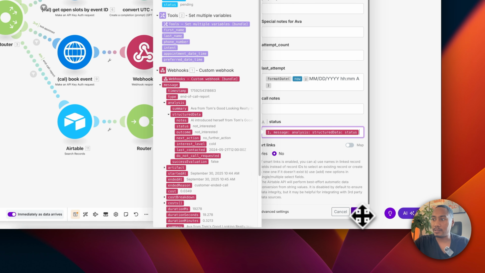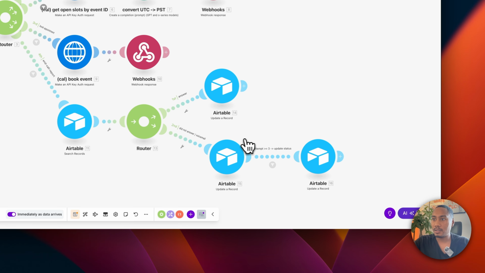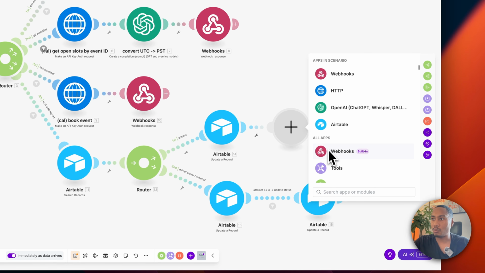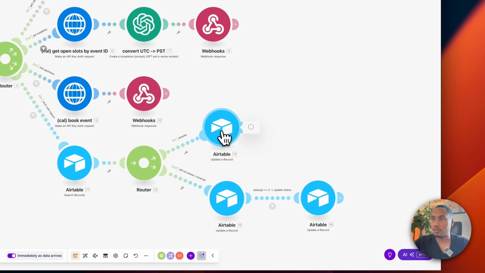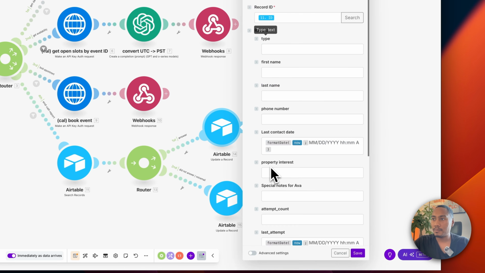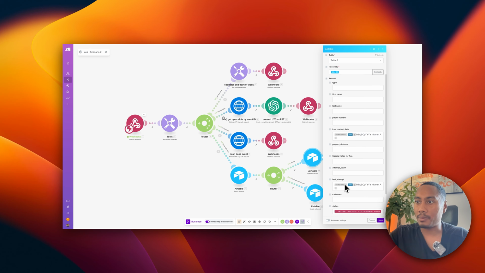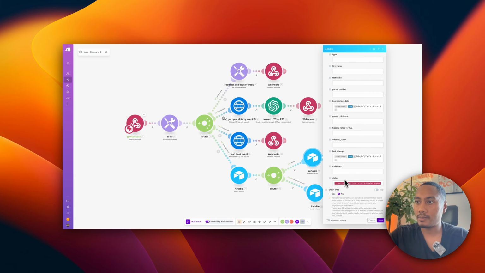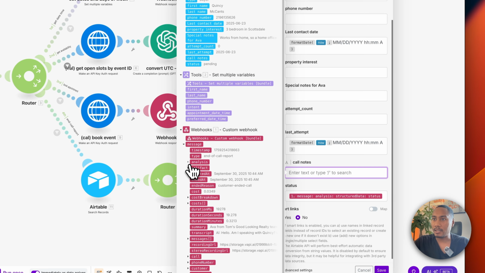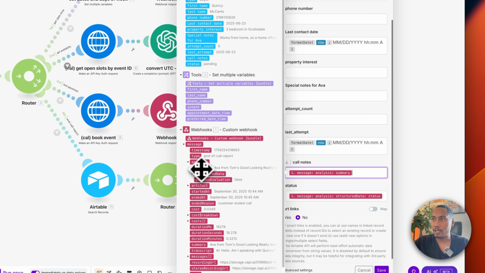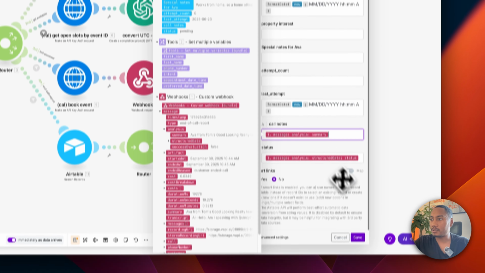Okay. And then let's hit save. And then also we can map in some more data points. So let's go back in. We can also map in call notes. So we can add in the analysis summary. And yeah, so that looks good enough for now.